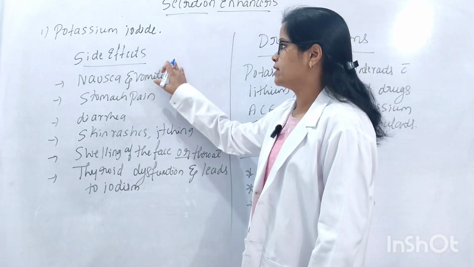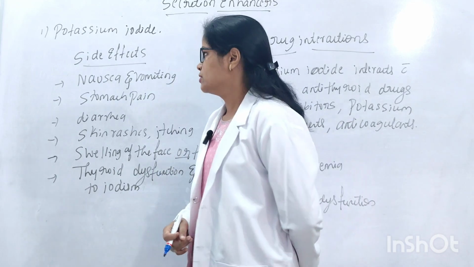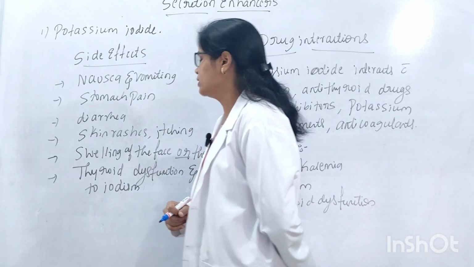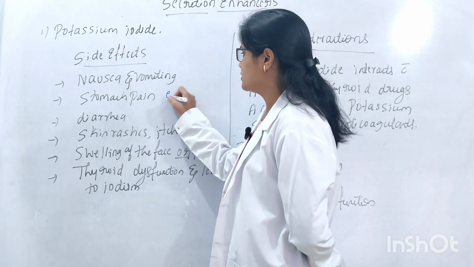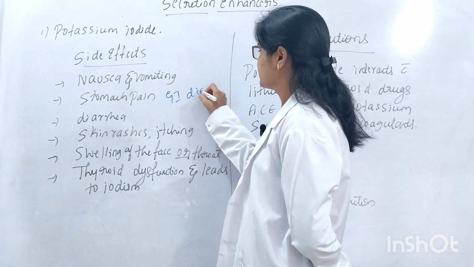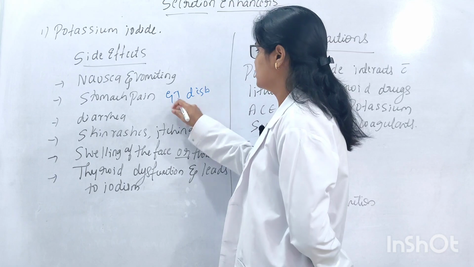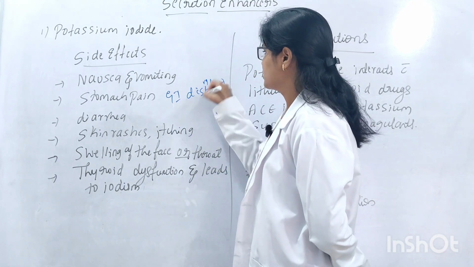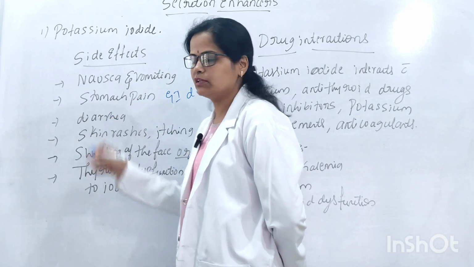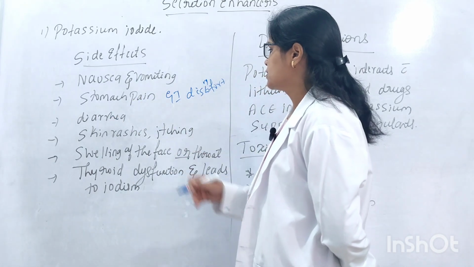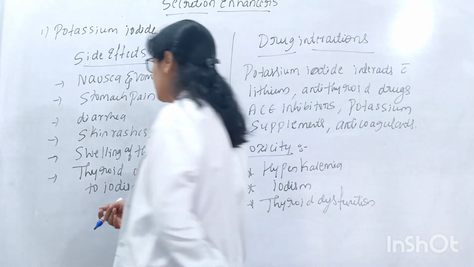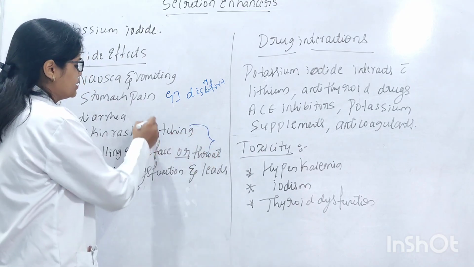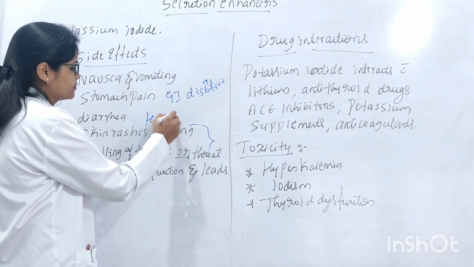Next we'll see about the side effects of potassium iodide. After the administration, the patient may feel nausea, vomiting and stomach pain, that is gastrointestinal discomfort, and then the patient may have diarrhea. And next, skin rashes, itching and swelling of the face and the throat. These all come under the hypersensitivity reaction.